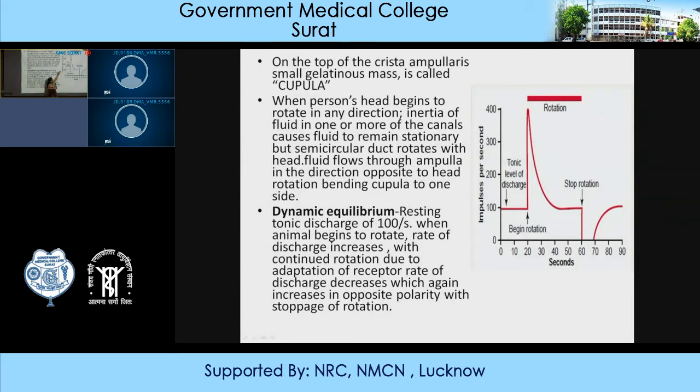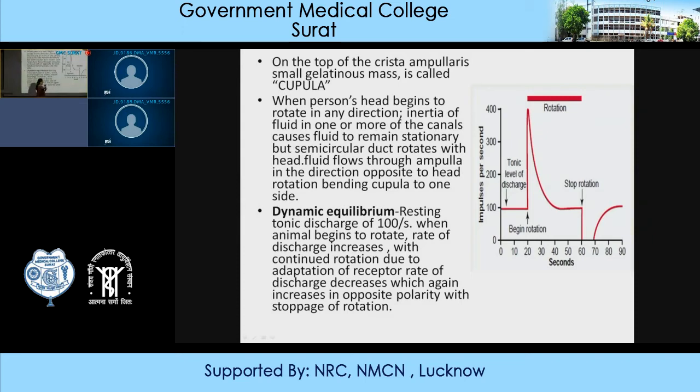When it begins, then after 20 seconds, because of the elastic recoil, the cupula will come back to its original position, because now the endolymph will also start moving along with the semicircular canal if the rotation is continued.